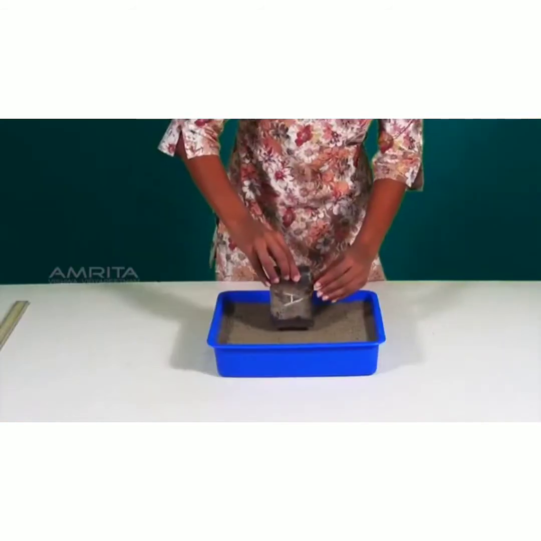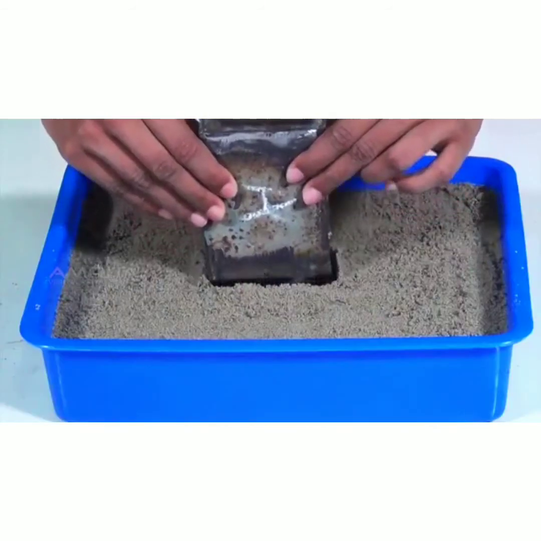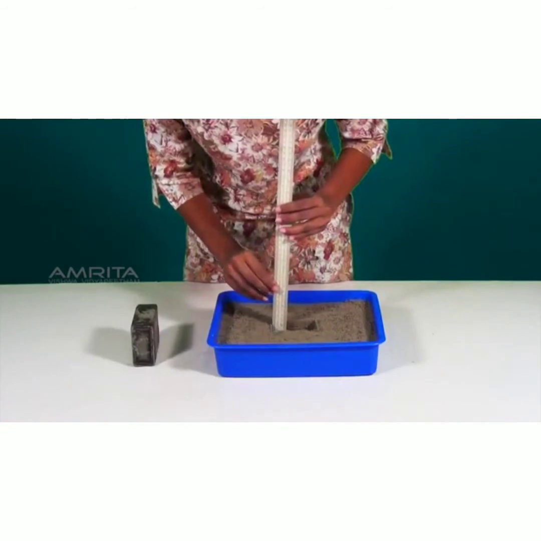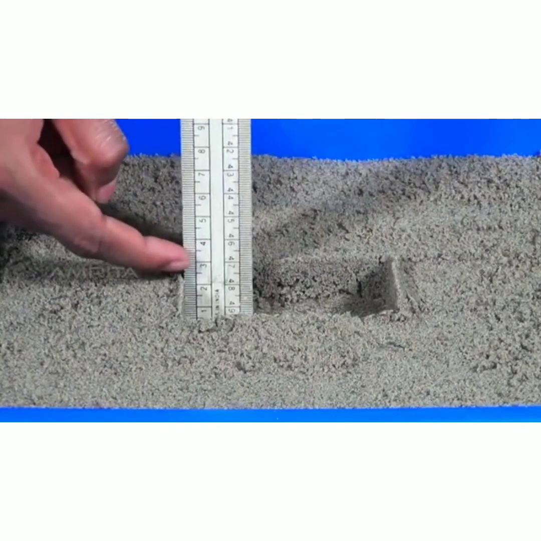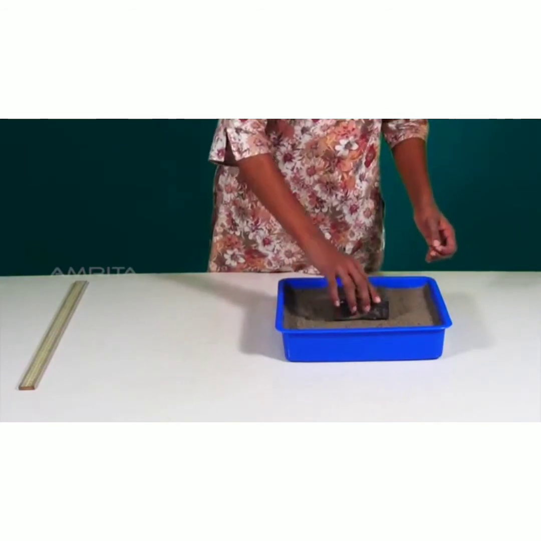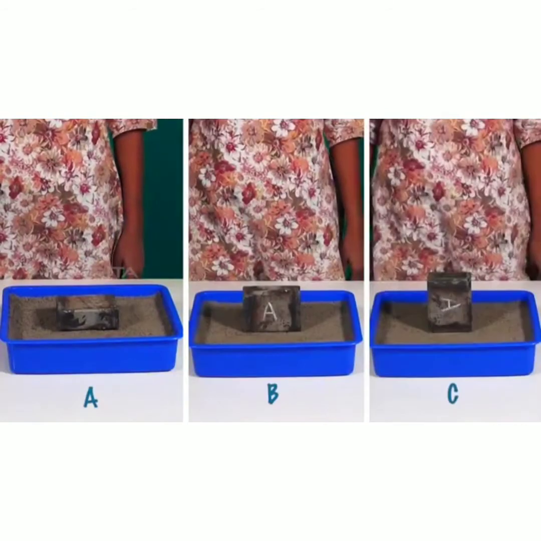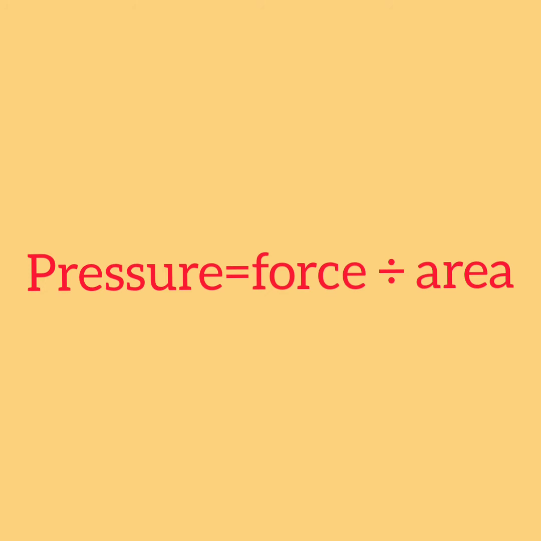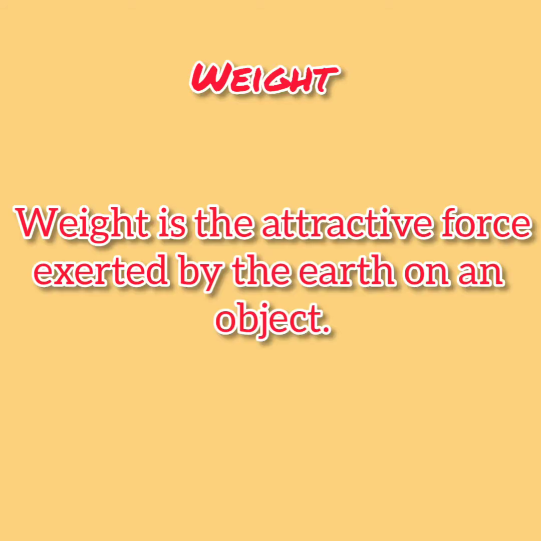Similarly, repeat the experiment with the surface C and note the depth of the depression it has made in the sand. Now, calculate the pressure made by the surface A, B, and C. So, the equation for pressure is force divided by area, or pressure is the force per unit area. In this case, the force acting is the weight of the body.